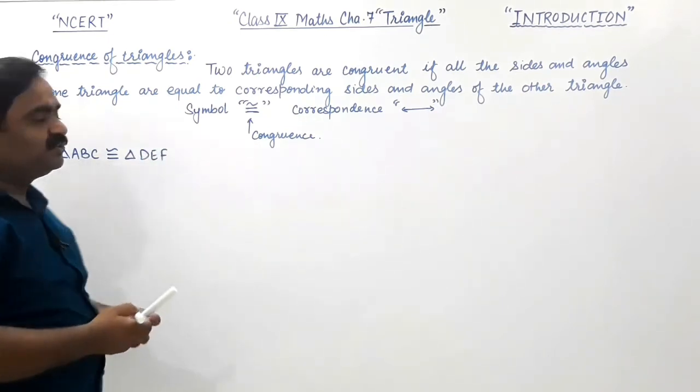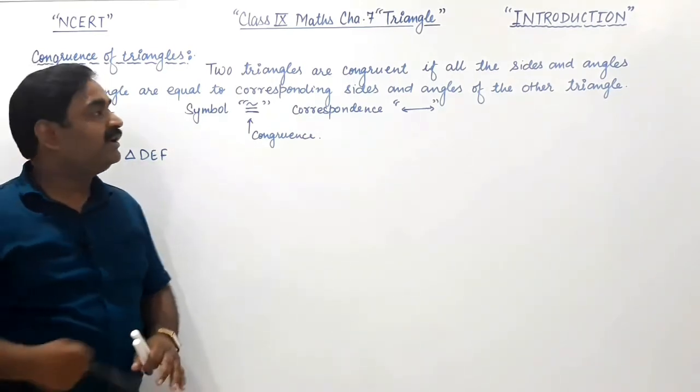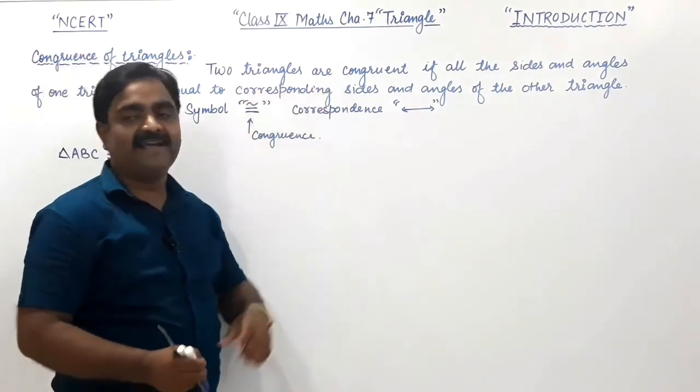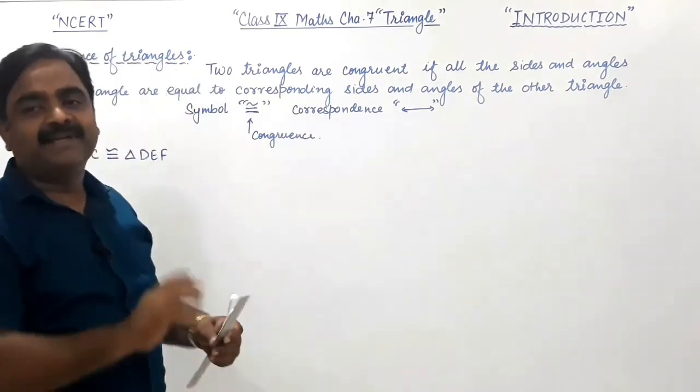So let us draw these two triangles first, then I'll explain what the corresponding sides and angles of two given congruent triangles are.